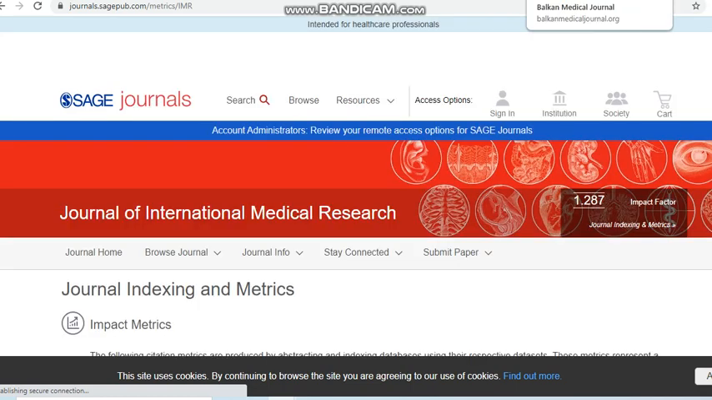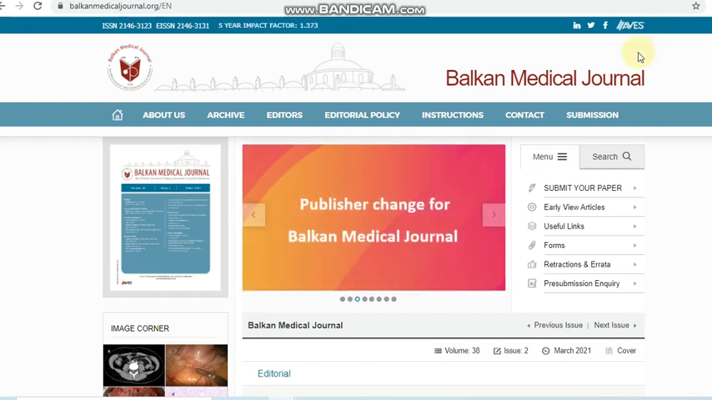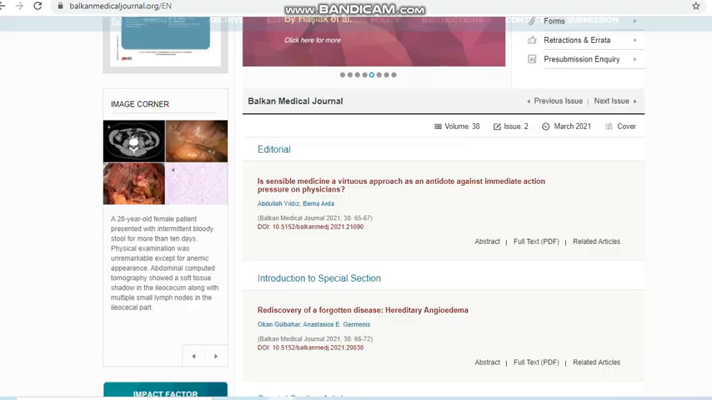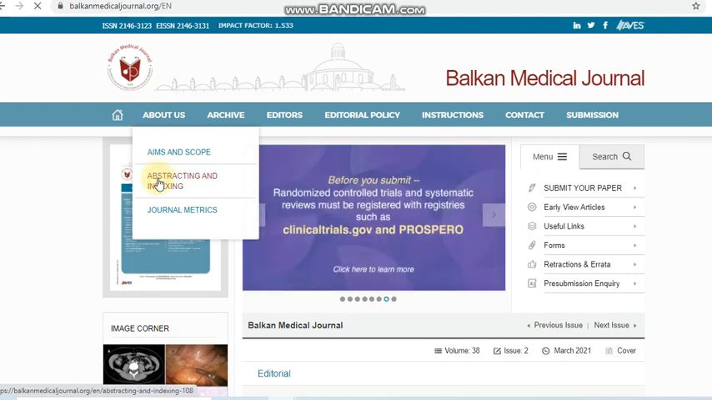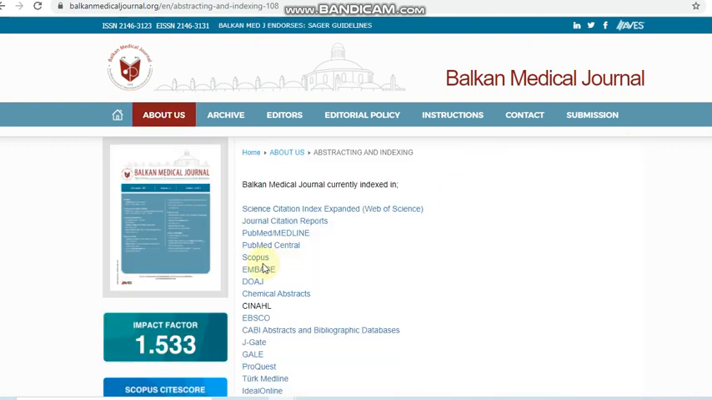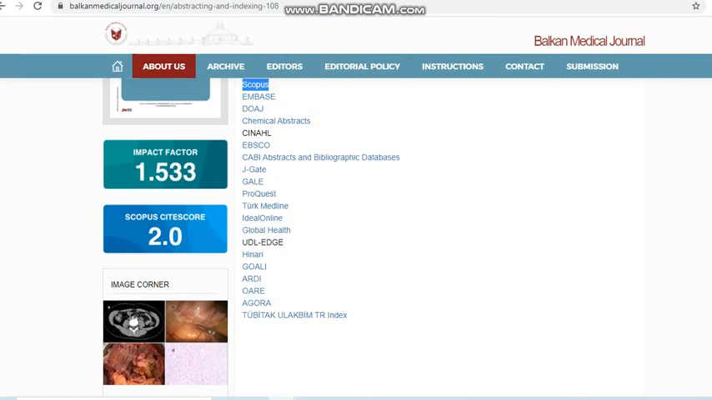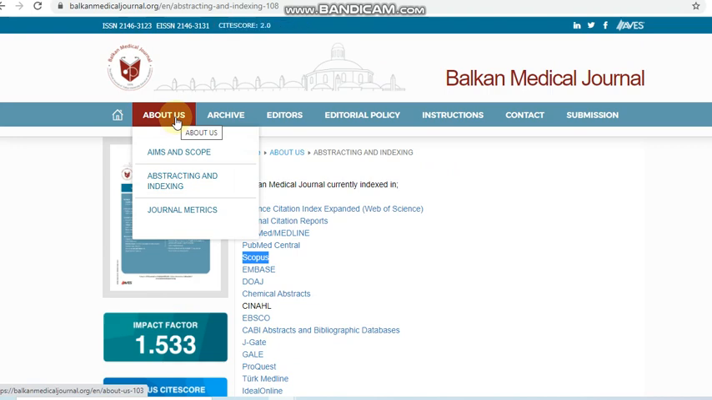Next we can see the final journal. It is also related to the medical field. The name of the journal is Balkan Medical Journal. You can see the details of this journal. Some other indexing details we can also see, that is this journal is indexed in Scopus and also in Science Citation Index Expanded, that is Web of Science. The Scopus CiteScore is also given, which is 2.0. So that's all. Thank you.